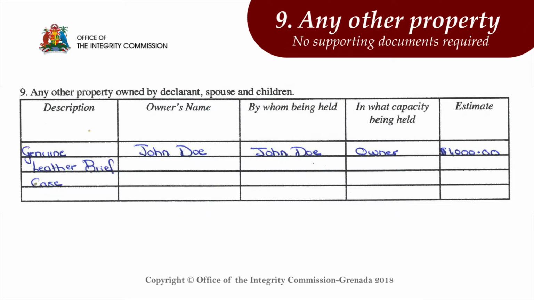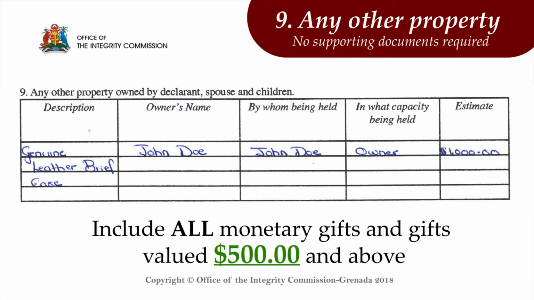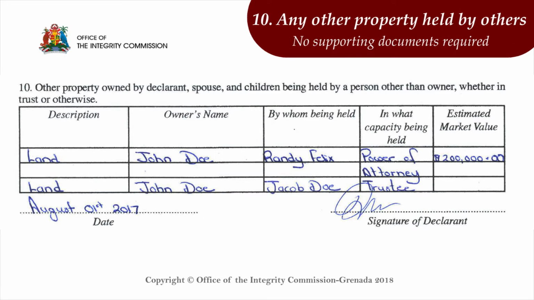Include other properties not listed in the previous sections and gifts valued at 500 EC dollars and above. Properties that are not held by the owner must be filled in this section. For example, someone has the power of attorney for a property held by a declarant.